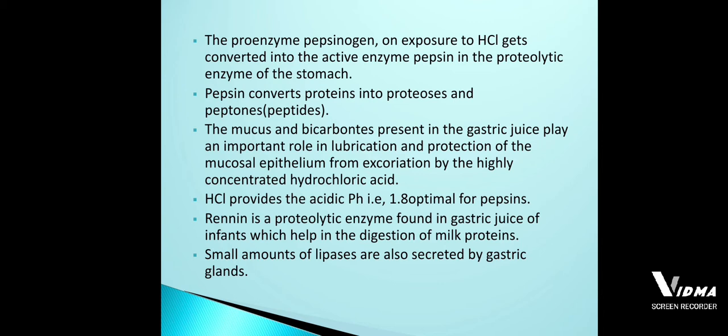If the hydrochloric acid secretion becomes more, the pH is going to become more, so in that condition wear and tear of the tissues may take place inside the stomach. To avoid it, the wall of the stomach is lined with mucus, which is secreted from the mucous neck cells, which are gastric cells present in the gastric gland.